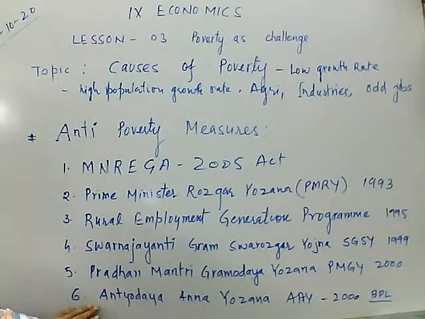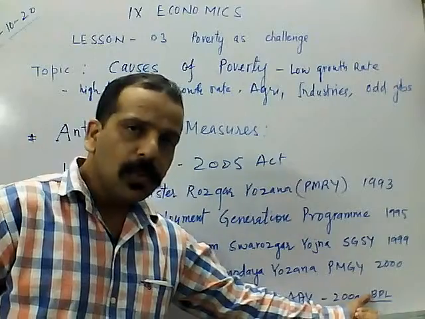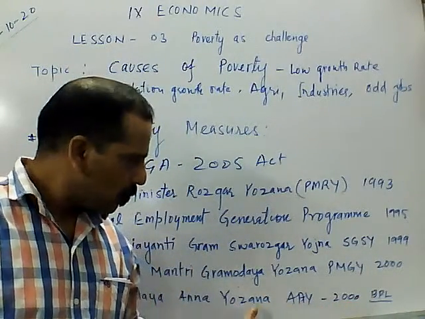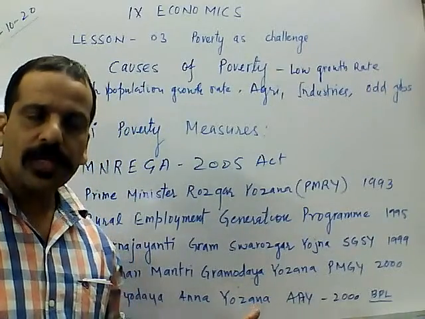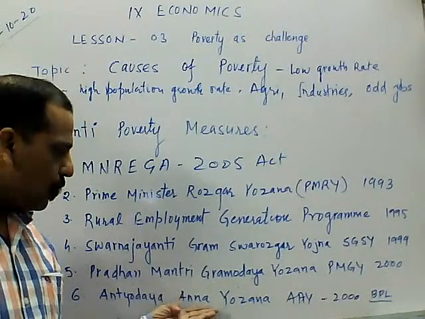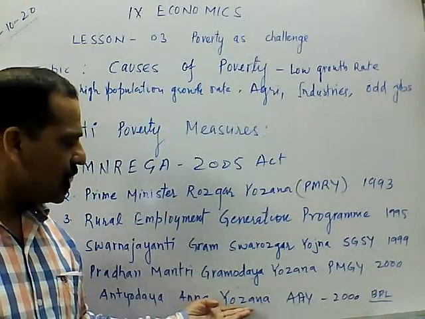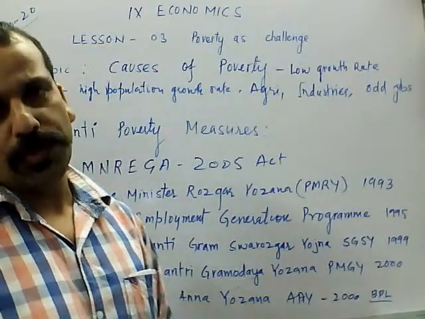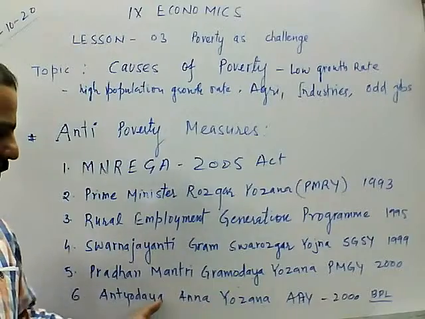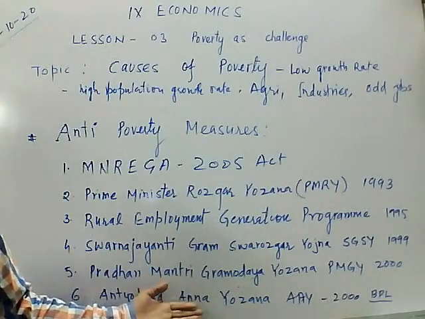Sixth point, Antyodaya Anna Yojana. Antyodaya Anna Yojana was started in 2000. Those who are living below the poverty line, the poor among the poor, or we can say the poorest families, were given food at a very subsidized rate, like 2 rupees or 3 rupees per kg of wheat and rice, edible oil and pulses. So edible things were given to them at a very subsidized rate.